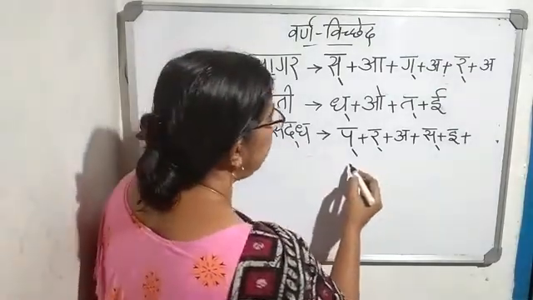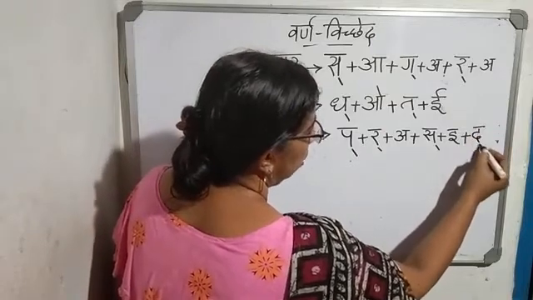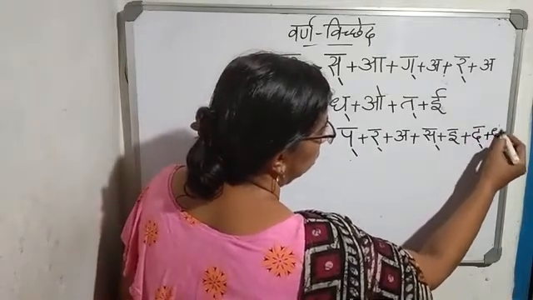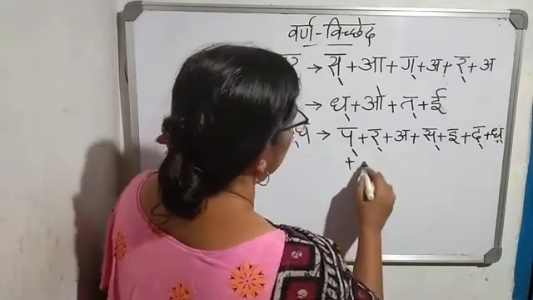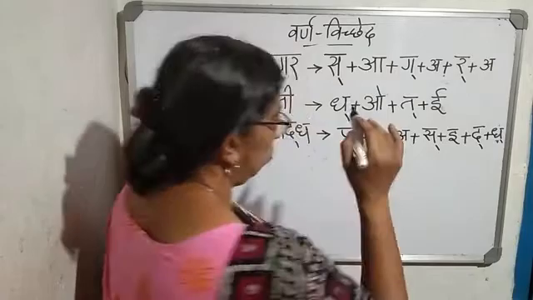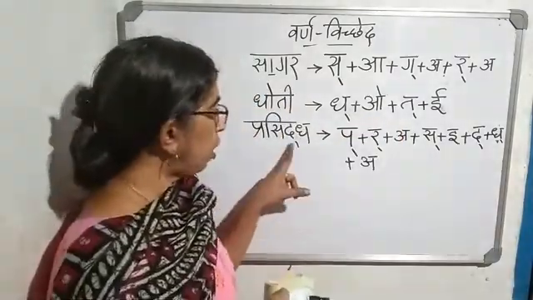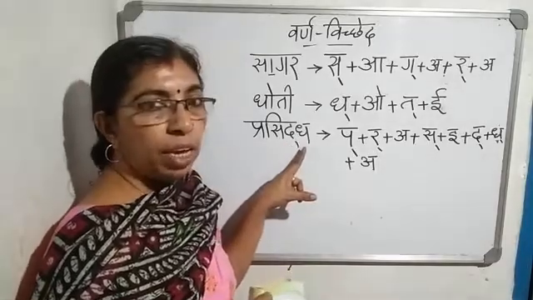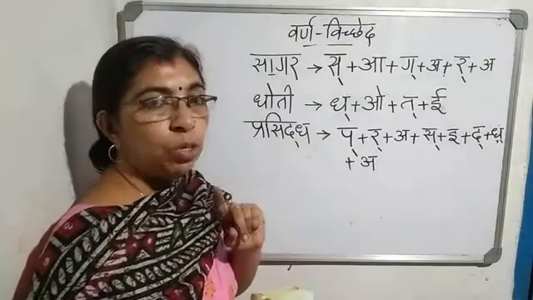So we have to write da plus dha, then it's swar. A ki matra. You should not write separate this letter, okay? Da plus dha plus, like that you should not write.